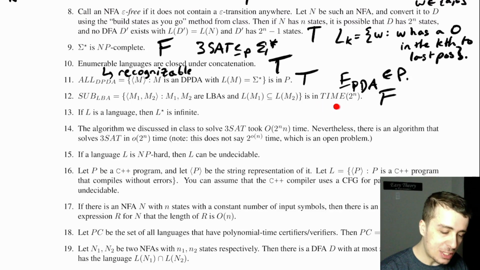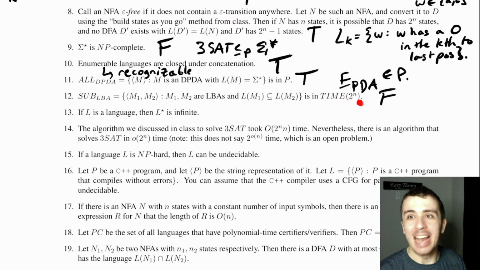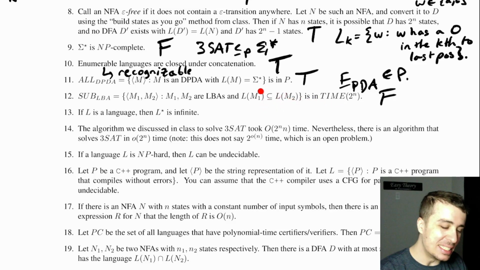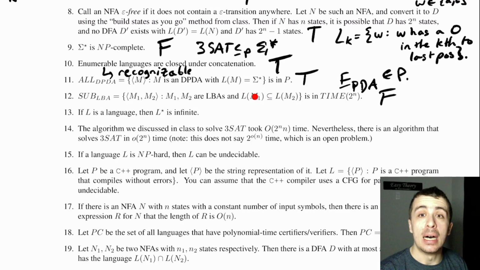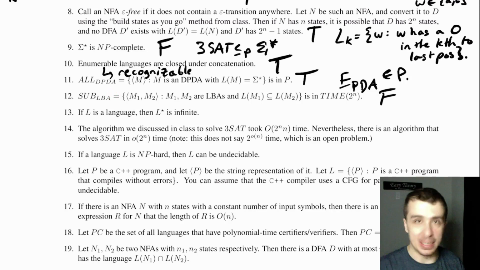And the reason for this is that it's actually undecidable. So it's not solvable in any amount of time. And the reason is that if you let M1 be sigma star, then effectively we can solve the all LBA problem. And all LBA is undecidable for similar reasons that all TM is undecidable or all CFG is undecidable. There's a lot of ways you can go there.